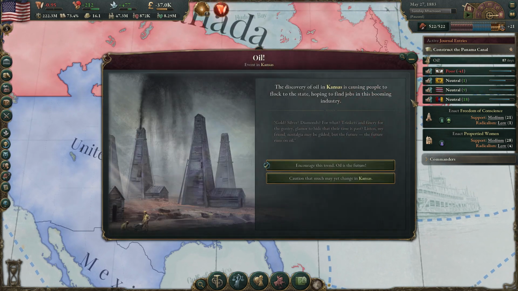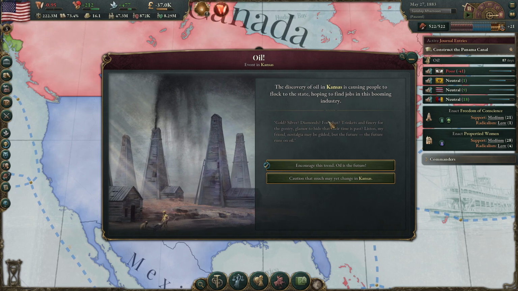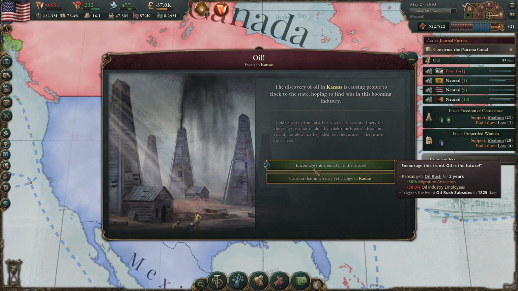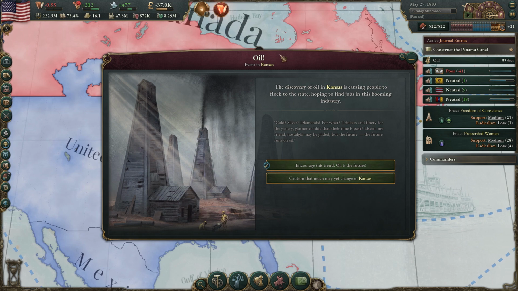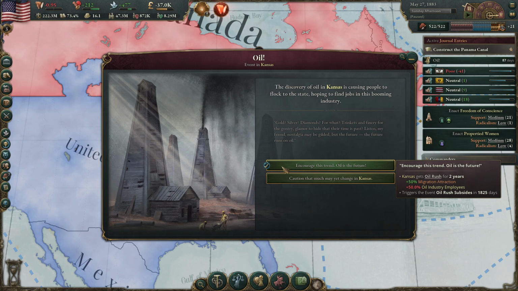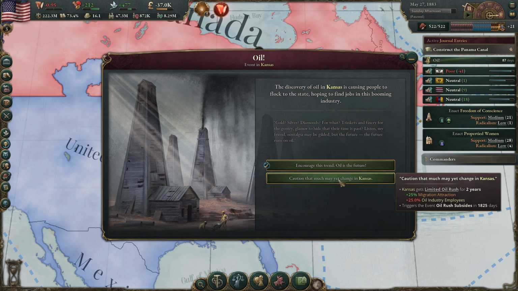And did we finish up those oil? The discovery of oil in Kansas is causing people to flock to the state, hoping to find jobs in this booming industry. So maybe we hadn't identified all the oil in Kansas yet, but I didn't think that was the case because I knew they had a lot more oil than just those 8. So we can encourage this trend. Oil is the future. That'll give a 50% migration attraction and a plus 50% oil industry employees. It's slated here as a negative, but it's a bonus or penalty to the number of employees in oil industry buildings, so they'll have more employees in those buildings. Or you can say caution, that much may yet change in Kansas. And it's not as big of a migration attraction bonus, but also you don't have as many extra employees.